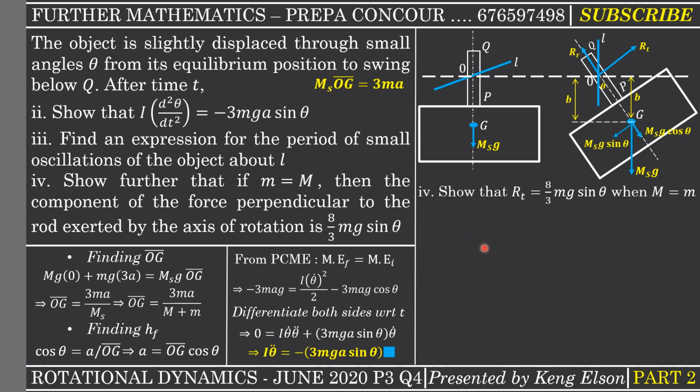So first of all, like we said, it is displaced from its equilibrium position and it oscillates through small angles. So this is basically my direction of motion. Okay, so this is my direction of motion. First of all, this proof is incorrect.